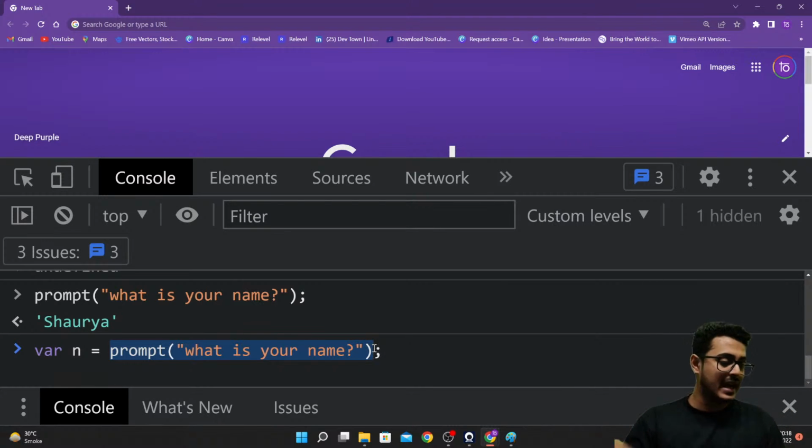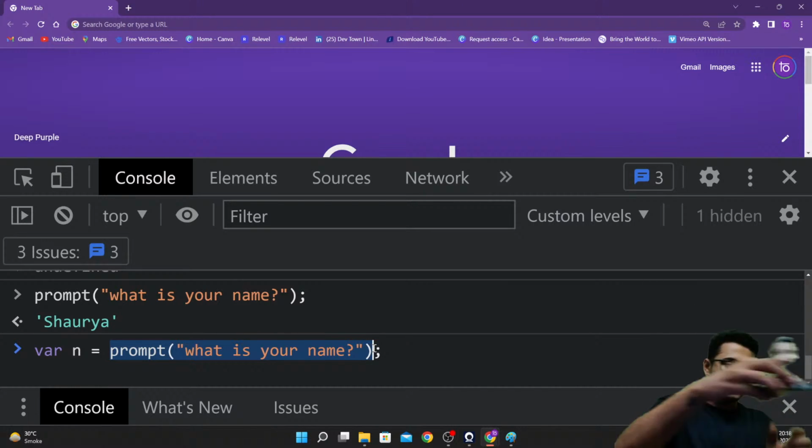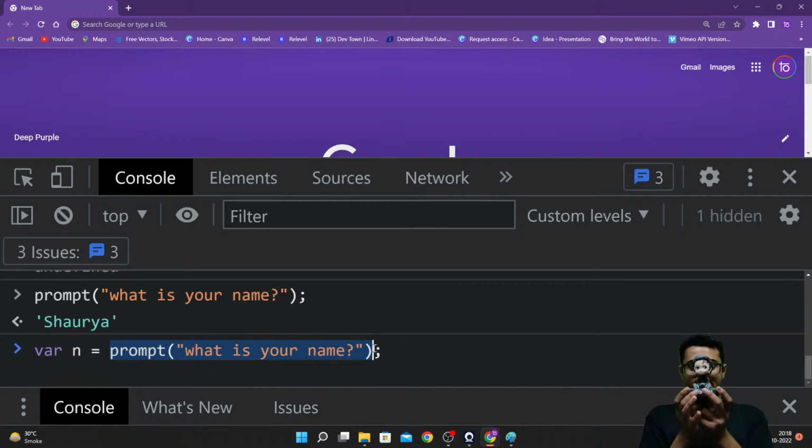Let's assume this is the value that the user has entered. As soon as I run this line of code, the prompt opens up and the person enters a value inside the prompt. When the function gives that value back, it gets stored inside of n. I'm not giving it to the console, I'm storing it inside of n itself.